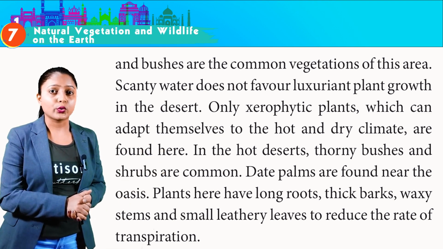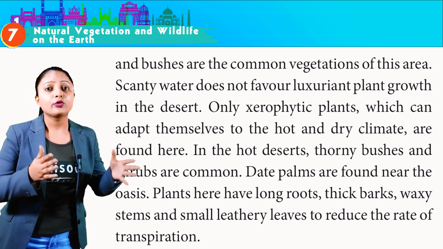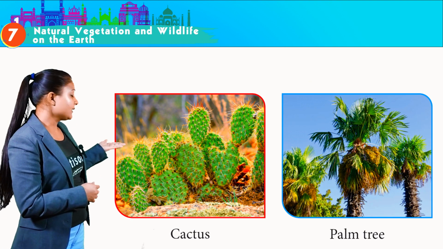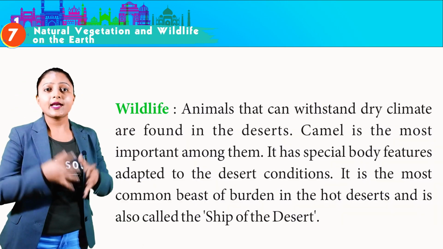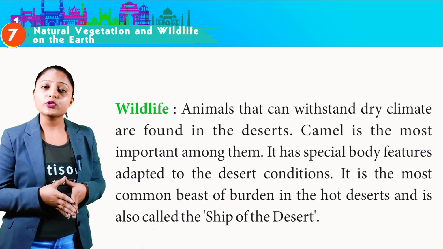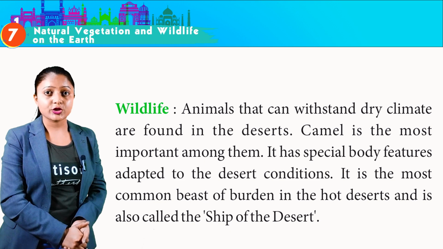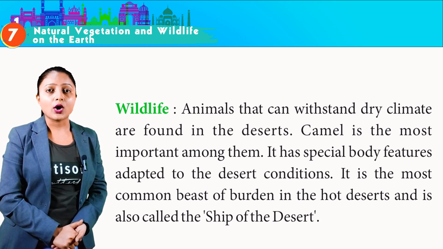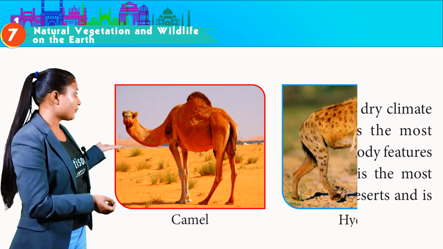Plants here have long roots, thick barks, waxy stems and small leathery leaves to reduce the rate of transpiration. This is the image of cactus. This is the image of palm tree. Wildlife. Animals that can withstand dry climate are found in the deserts. Camel is the most important among them. It has special body features adapted to the desert conditions. It is the most common beast of burden in the hot desert and is also called the ship of the desert. This is the image of camel.